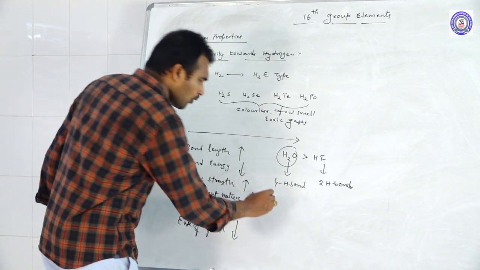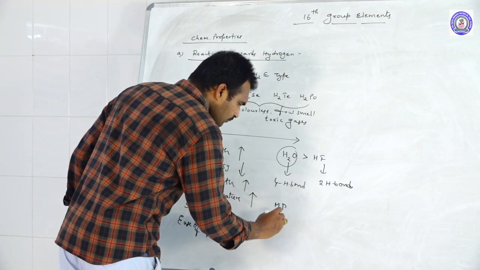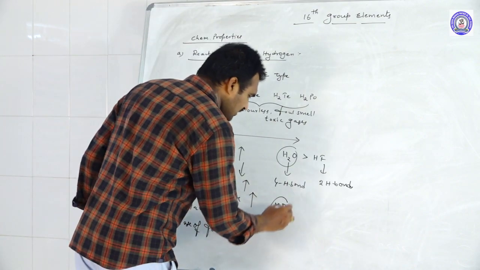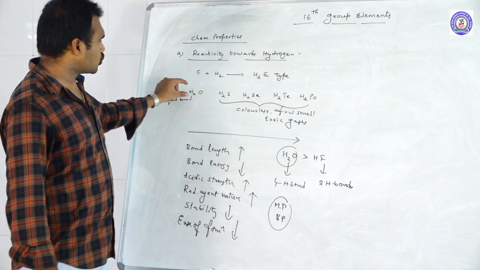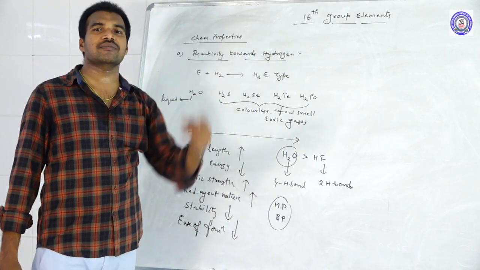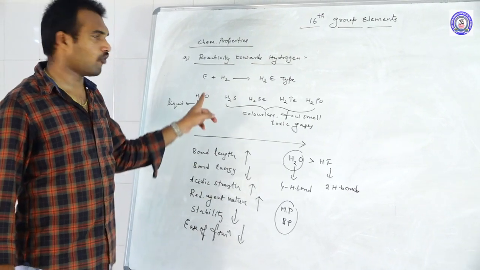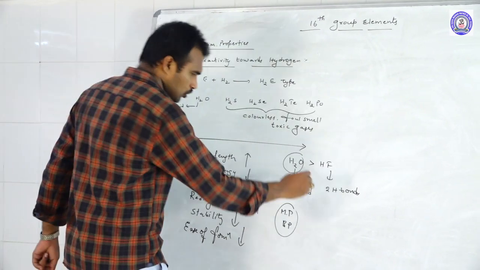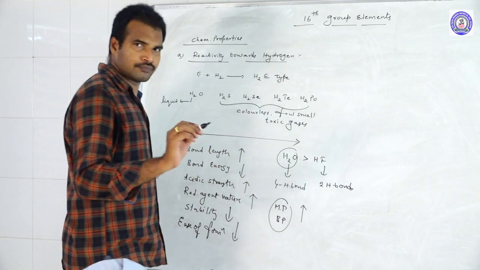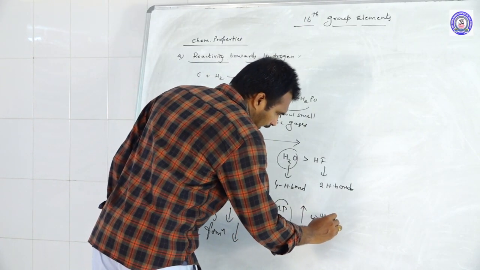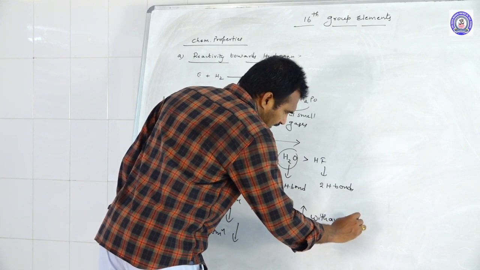Coming to melting and boiling points. Melting and boiling points we already discussed in 15th group elements. H2O exceptionally has the highest melting and boiling point because of its special feature. What is that? It can form H bonding. That is why usually it increases, no doubt, but with an exception. What is that exception?